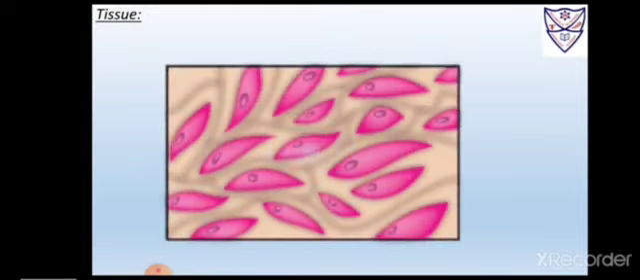Tissue. Tissue is made up of many similar cells, a group of cells. As we have just studied, a cell is a single unit. So all the similar cells make a group and form a tissue. There are 4 types of tissue in our body.